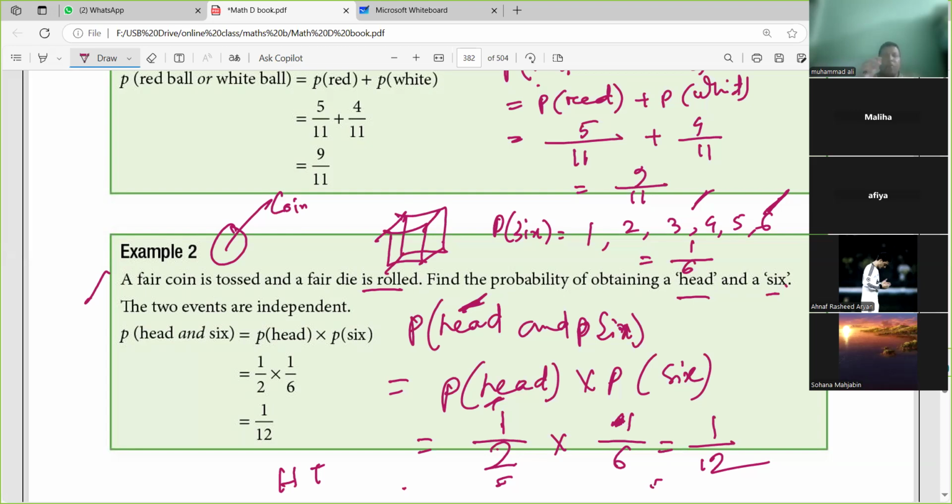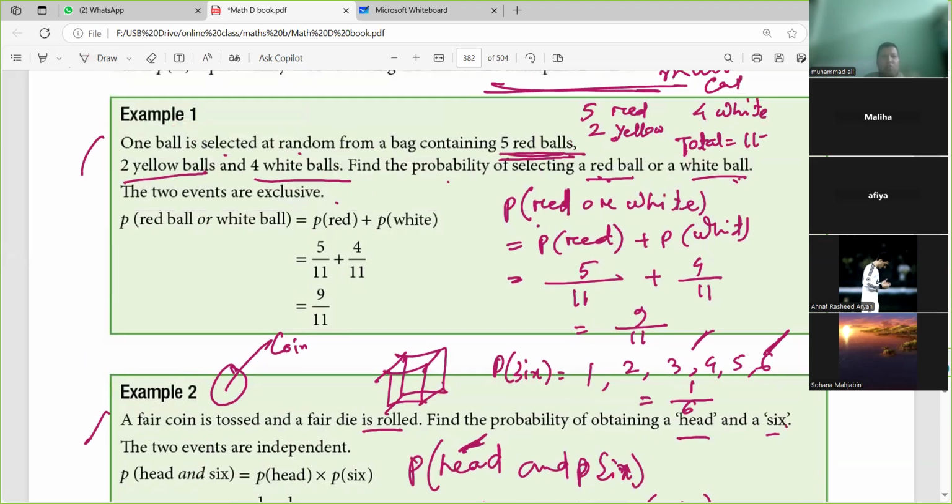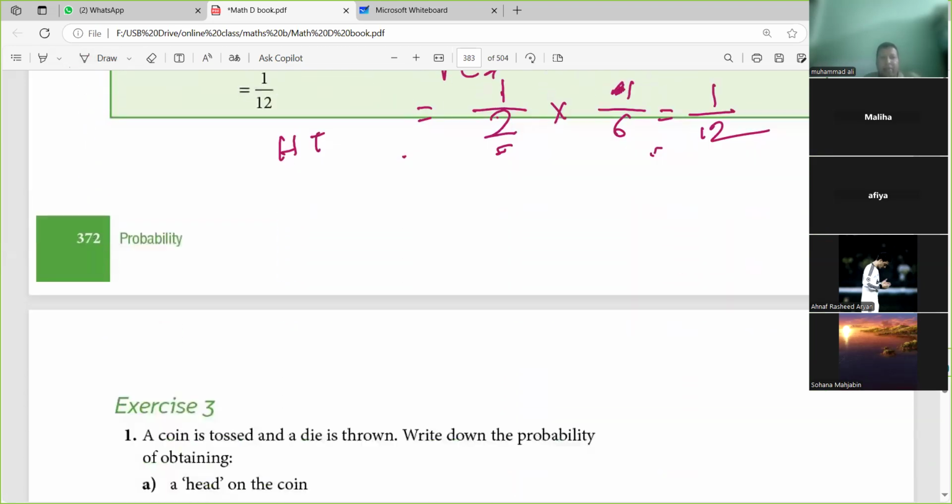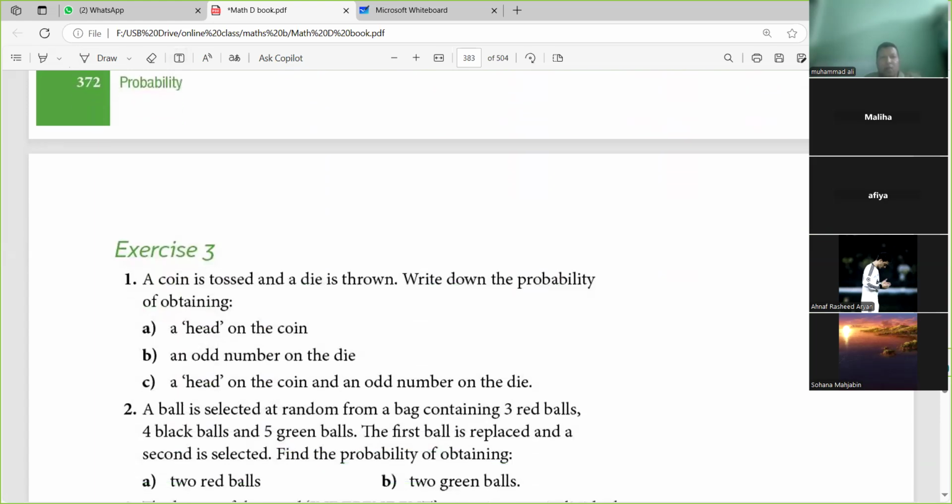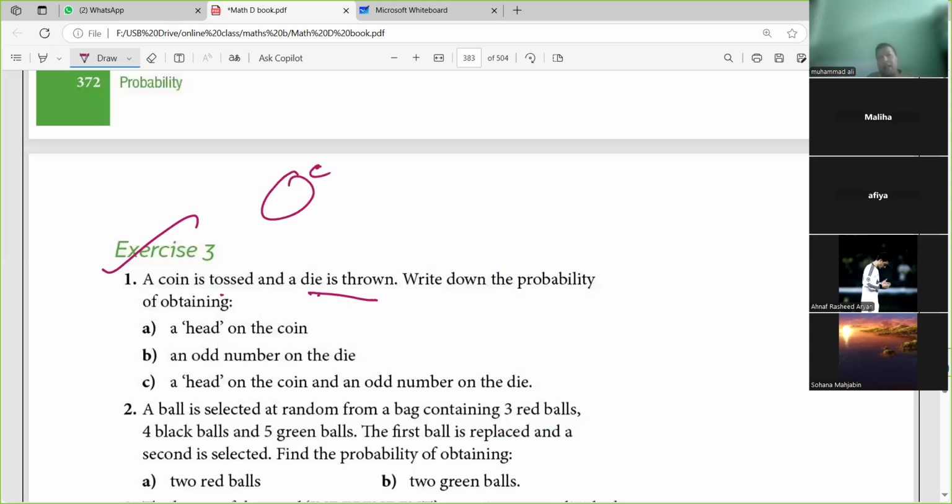For independent events, the probability of A and B means both probabilities are multiplied. And if they are mutually exclusive, we add both probabilities. Like here, one math we try to solve. A coin is tossed and a die is thrown. So definitely both of them are independent.